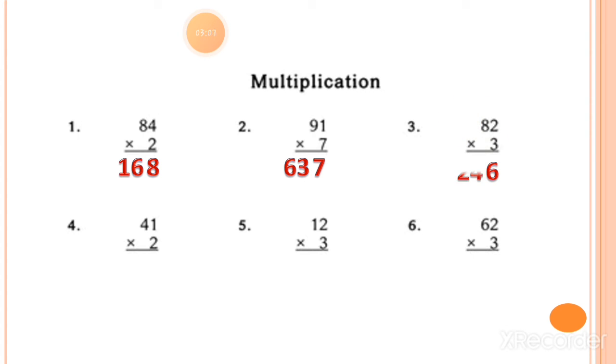So 3 eights is equal to 24. Here you can see, same as before, we have to write down 6 under the ones column, 4 under the tens column, and 2 under the hundreds column, or you can read it as 246. How you can read it? 246. Next example number 4.